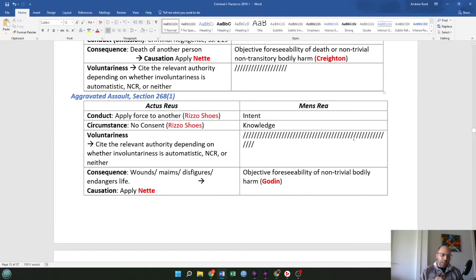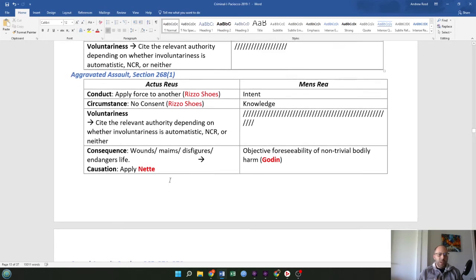Next, let's take a look at aggravated assault, section 268, subsection 1, a non-predicate offense. Finally, we have the actus reus, where the conduct is to apply force to another, from the Rizzo & Rizzo Shoes case. Circumstances: no consent. Voluntariness: cite the relevant authority. Consequence: wounds, maims, disfigures, endangers life. Causation: apply the Nette test.